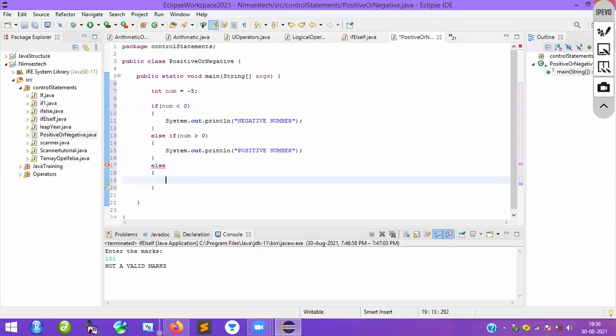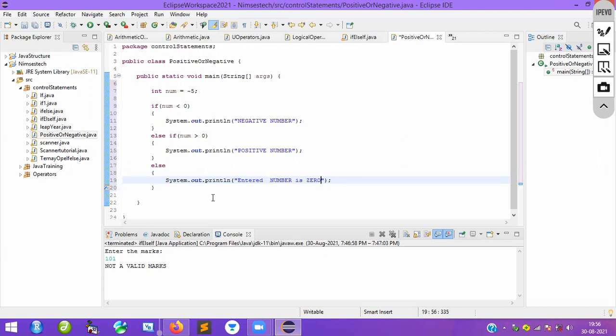What is that? If it is not negative and it is not positive, then we will have only one thing, that is the entered number is 0. Yes or not? Whatever number you entered, that number is 0. So I will copy this statement and paste it over here. I will say the entered number is 0. Now you tell me.